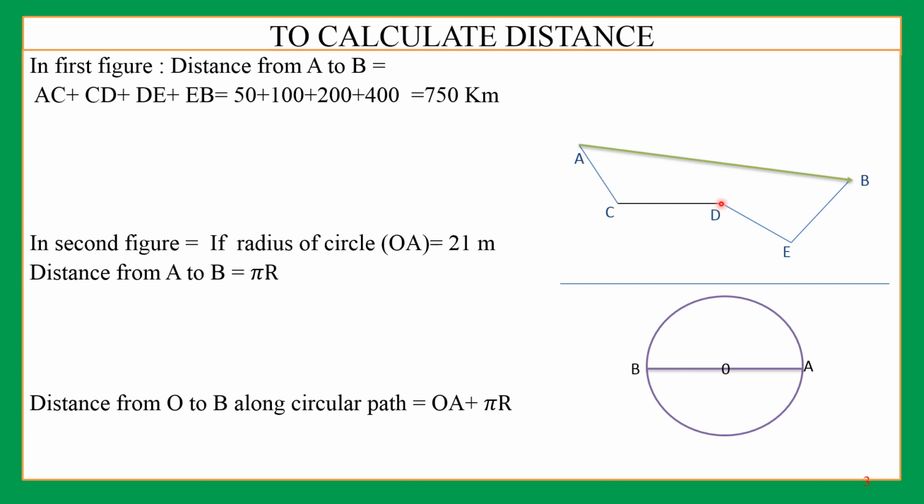Again after taking some rest, you start in this direction and come to E. From E you are going to point B with your family. Now how much distance has been traveled by your car? So here total distance covered will be AC plus CD, length of the path, plus DE, and EB.